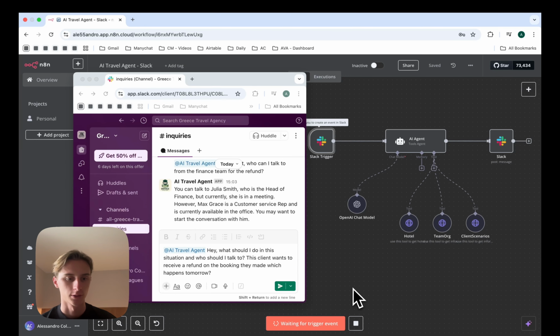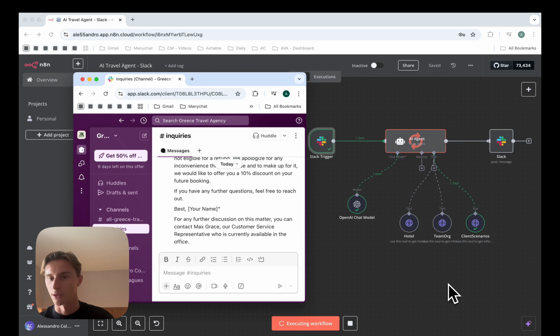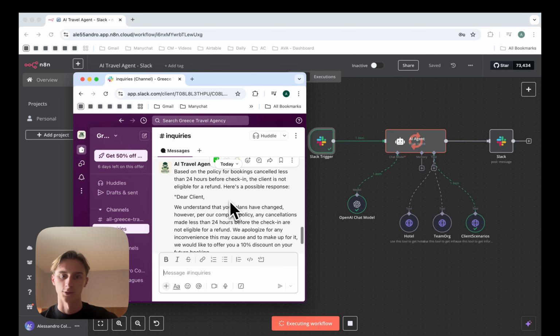Tag the AI travel agent and I'll ask, hey, what should I do in this situation and who should I talk to? This client wants to receive a refund on the booking they made, which happens tomorrow. So I'll send that message, and then that will trigger the automation on n8n, where it will go to the AI agent, and the AI agent is connected to multiple knowledge bases, which is basically on Airtable, and it will retrieve the correct information from the correct Airtable base, and then it will provide back a suitable reply on what I should say.